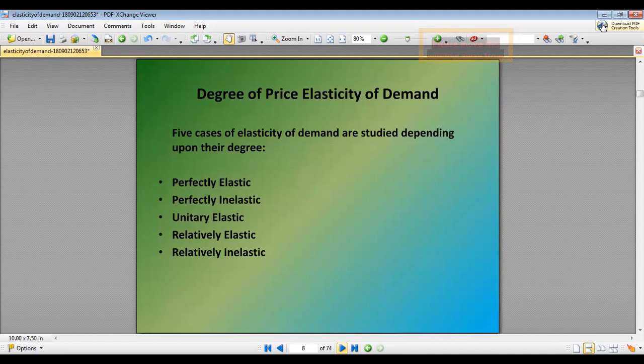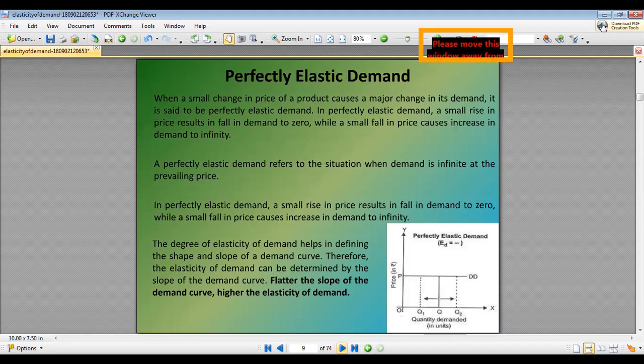Regarding the degree of price elasticity of demand, there are five cases: perfectly elastic, perfectly inelastic, unitarily elastic, relatively inelastic, and relatively elastic. Perfectly elastic demand is when a small change in the price of a product causes a major change in its demand. A small rise in price results in demand falling to zero, while a small fall in price causes demand to increase to infinity. We can see this in this particular graph.